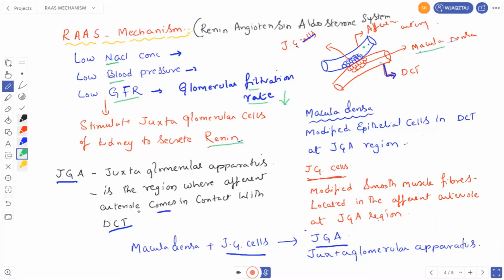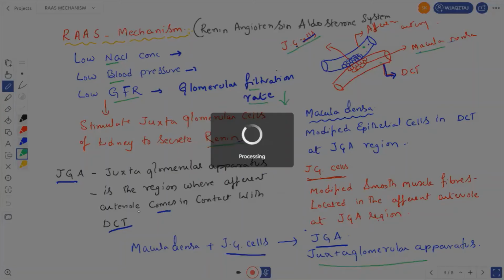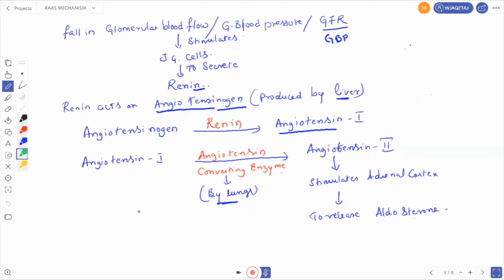Whereas in the efferent artery, the smooth muscle cells aggregate. That means they are grouping to form the juxtaglomerular cells. So the juxtaglomerular cells plus the macula densa together form the juxtaglomerular apparatus. Now, what is this juxtaglomerular apparatus doing? When the GFR is decreasing, it stimulates the JG cells to secrete renin.